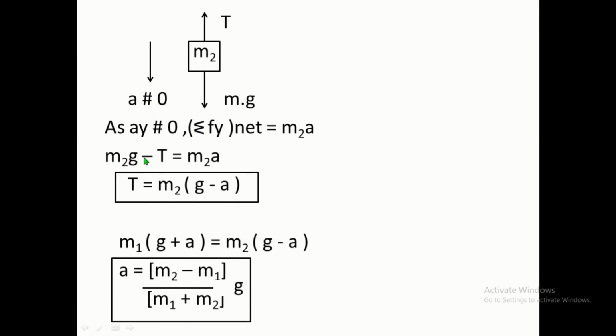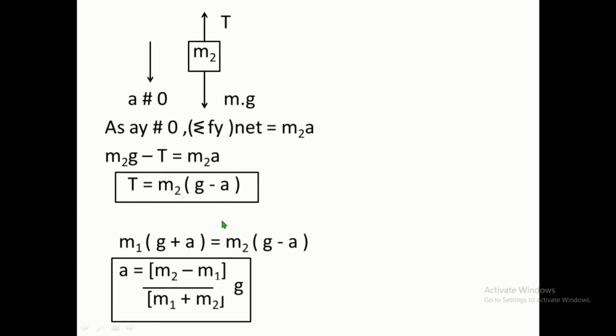Therefore, m2g minus T is equal to m2a. Here m2a is in the downward direction, and m2g is also in the same direction as m2a. Therefore, it is considered positive. But tension is in the direction opposite to that of the acceleration. Therefore, it is considered negative. Therefore, m2g minus T is equal to m2a. Therefore, T is equal to m2 into g minus a.